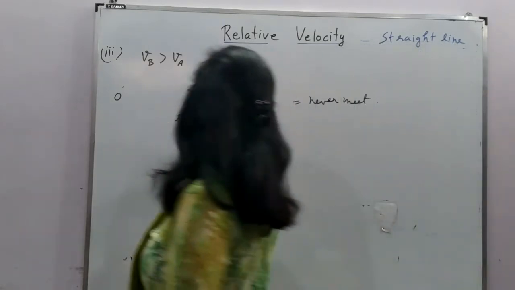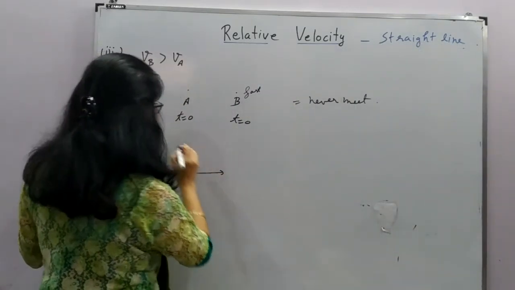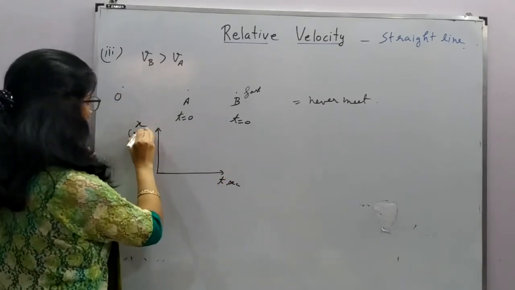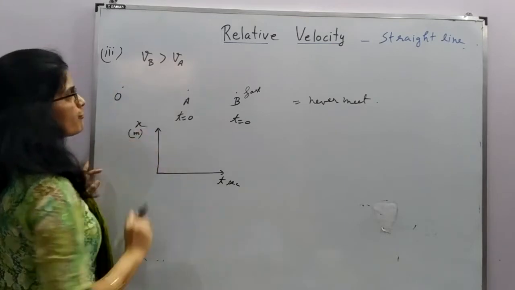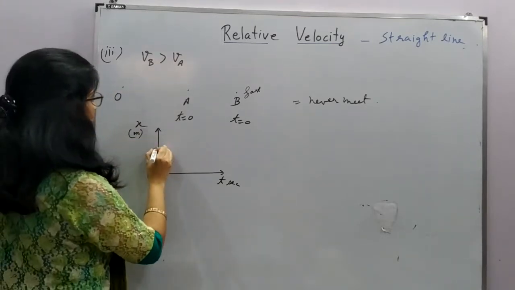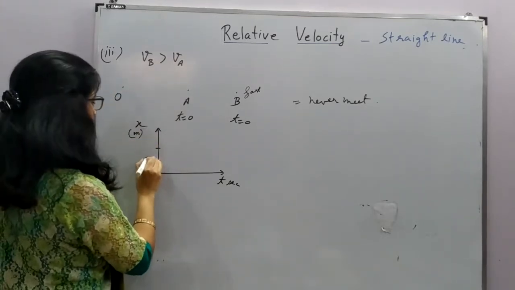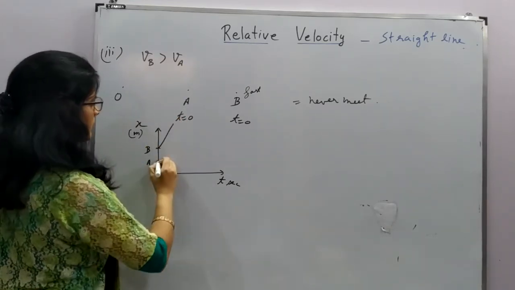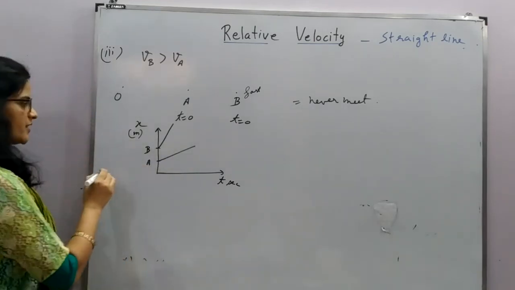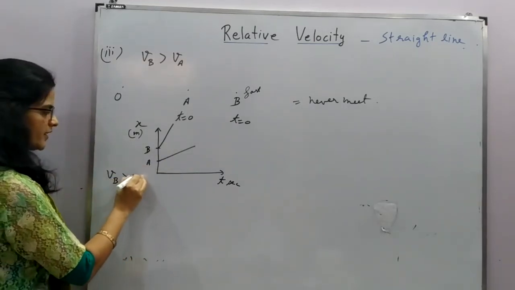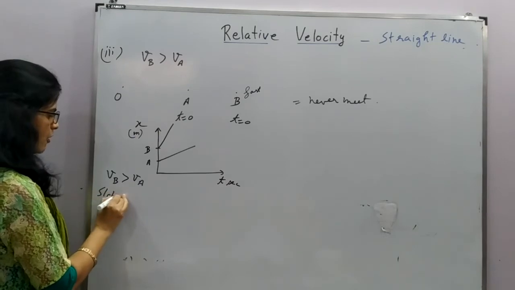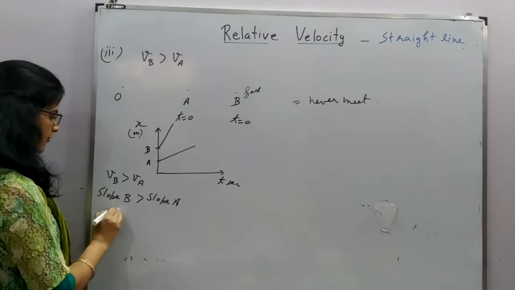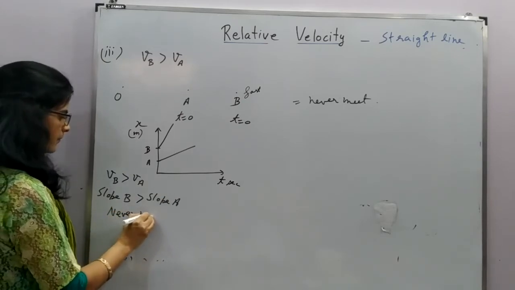So if we look at the graph, what will our graph be like? The graph will be like this. This is seconds, this is meters. Now the velocity of B is greater than A, and we know that the position of B is already ahead. So the slope of B will be more and the slope of A will be less. So VB is greater than VA, meaning the slope of B is greater than the slope of A. So they will never meet.